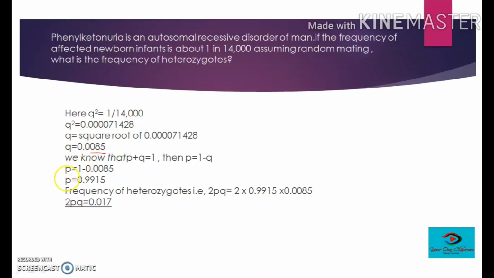So from here you can calculate p. p is 1 minus 0.0085, that is 0.9915, and the frequency of heterozygotes would be 2pq, that is 2 into 0.9915 into 0.0085, and that is equal to 0.017. This is just to clear your concept about this topic.